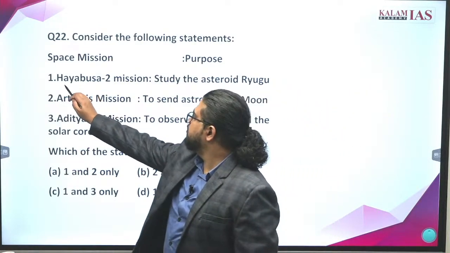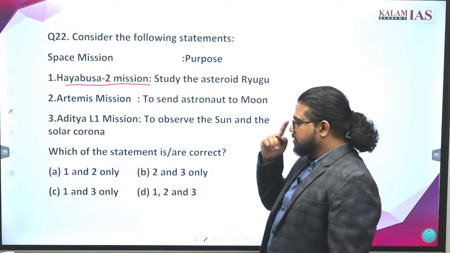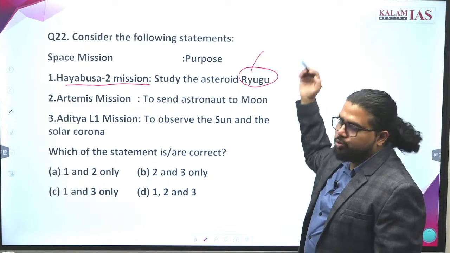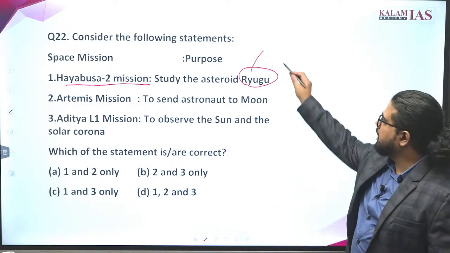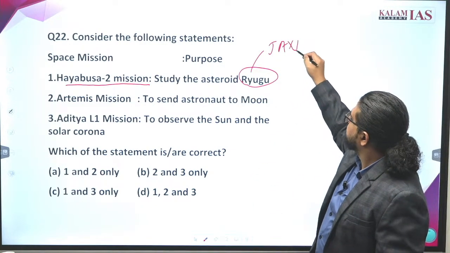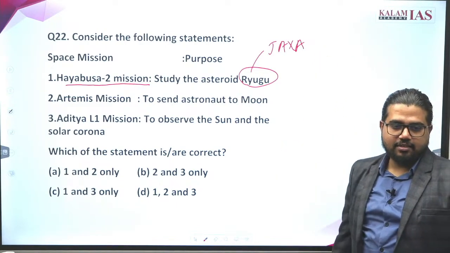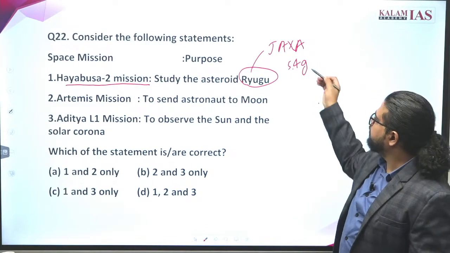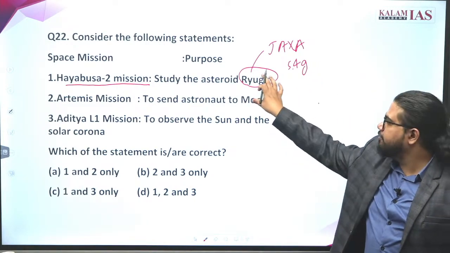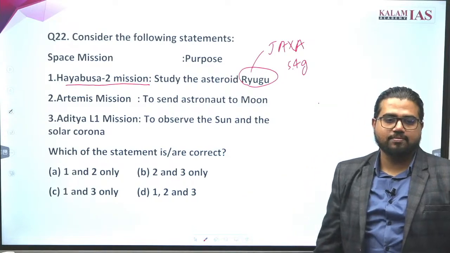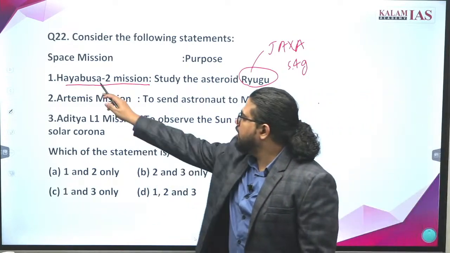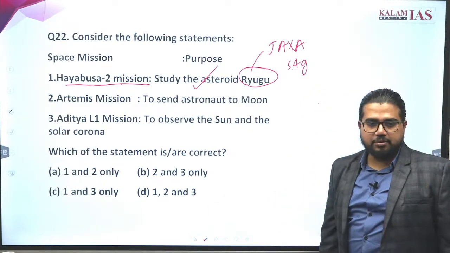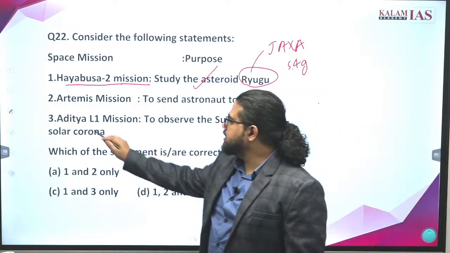What is the Hayabusa 2 mission? It is absolutely correct. It was sent to the asteroid Ryugu. Who sent this? JAXA, the Japanese Space Agency. It brought back 5.4 grams of solid material from this asteroid back to Earth. That is the Hayabusa 2 mission. The first statement is absolutely correct.